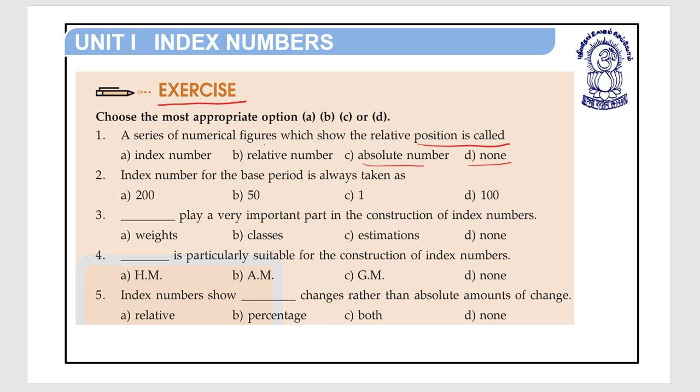A series of numerical figures or series of variables which show the relative position is called the index number. So option A is the right answer, index number.